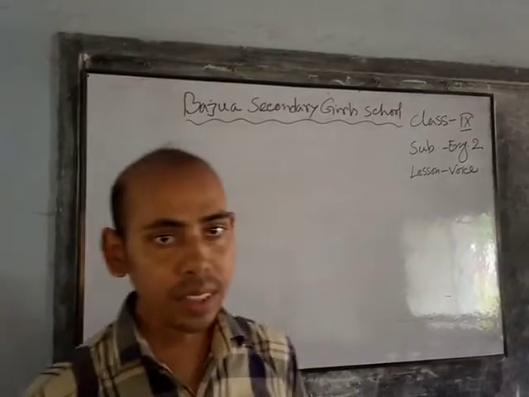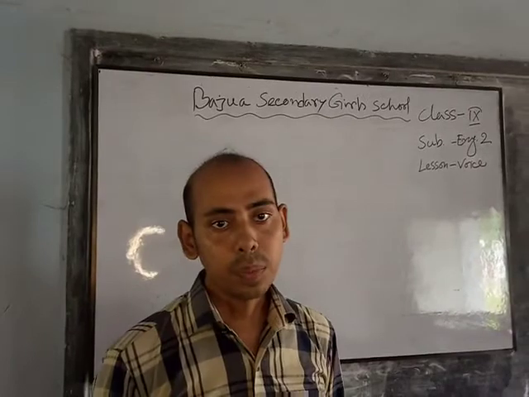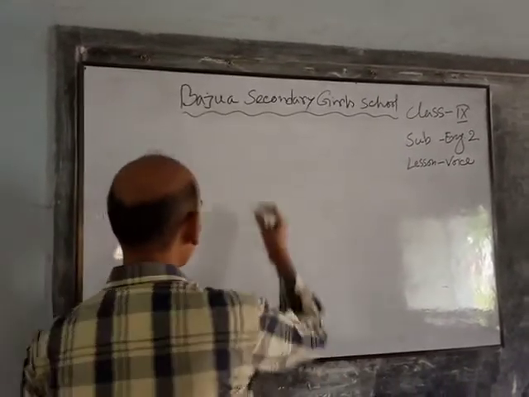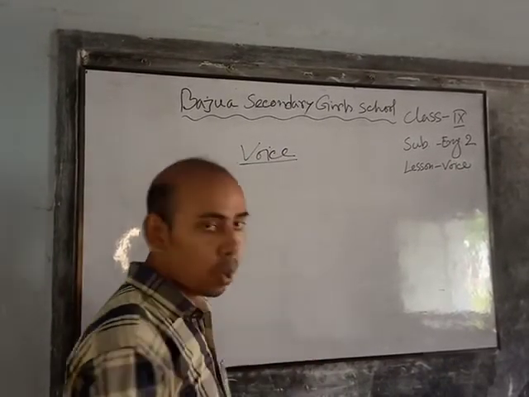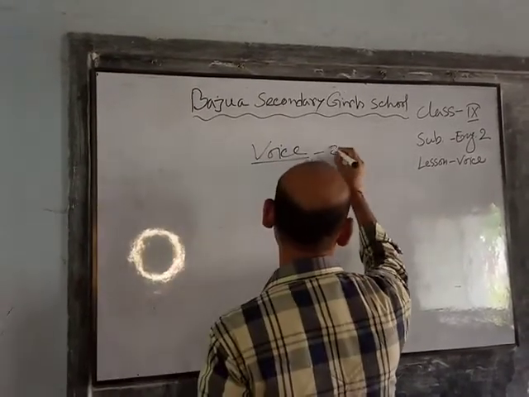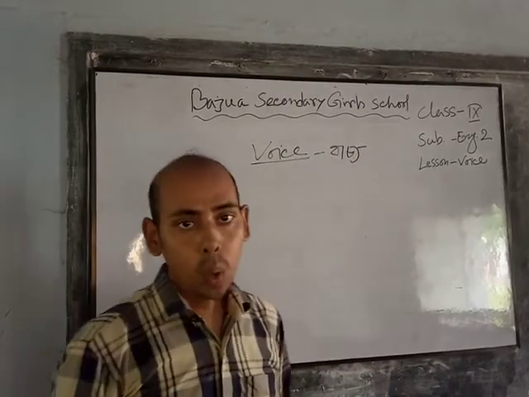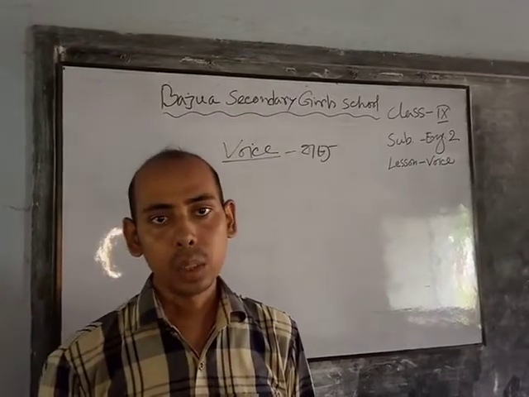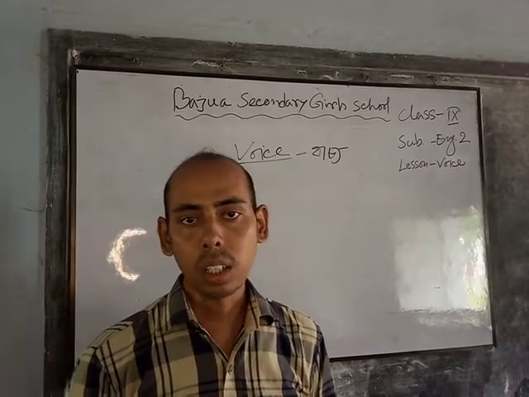So, dear students, at first I would like to say what is voice. In Bengali, voice means baccho. So, when the subject does any work, that is called voice.